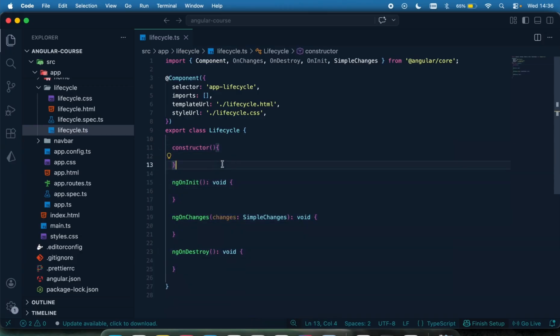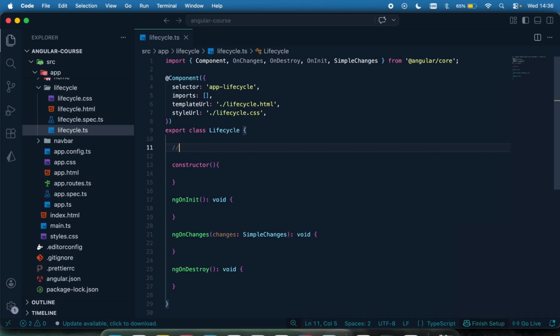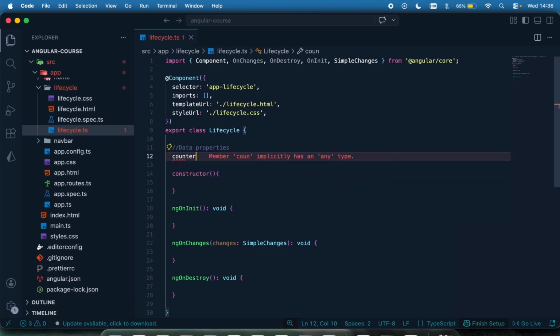So let's first of all have some data right here. We're going to be creating a simple counter, and then we're going to be looking at the different changes that will be made when each of these phases or lifecycle hooks are called. First of all, we're going to recreate the simple counter again. I'm just going to define the data properties, and that's going to be a counter, and it's a number, and by default, let's just keep it at 0.